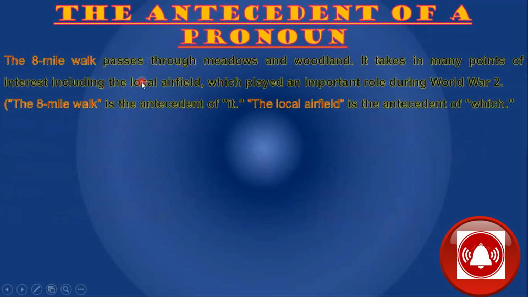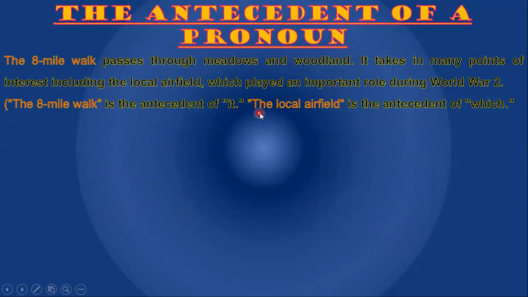The 8-mile walk passes through meadows and woodland. It takes in many points of interest, including the local airfield, which played an important role during World War II. The 8-mile walk is the antecedent of it. The local airfield is the antecedent of which.